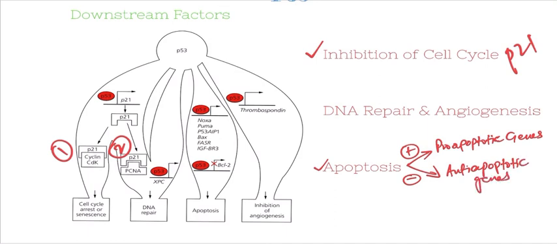The extrinsic pathway of apoptosis is also sensitized by increasing the expression of Fas ligand, so that the cell can easily receive the extracellular stimuli to stimulate apoptosis.